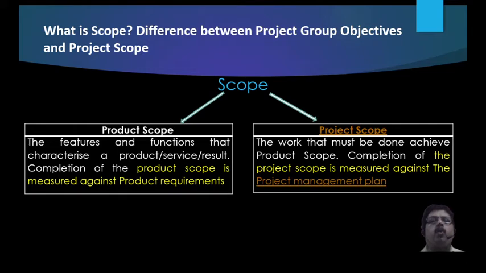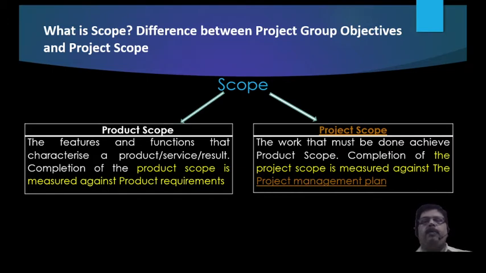Now when we talk about scope, there is a difference between project scope and product scope. Product scope is measured against the product requirement. What is the requirement of that particular product? The product may be a service, or its function may be a product or service. Suppose you have one product to be manufactured, you need to measure it against the requirements. So the requirements are very important.